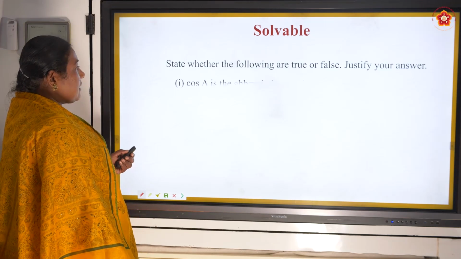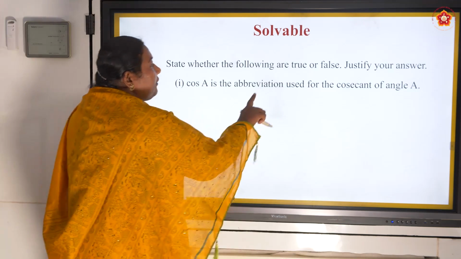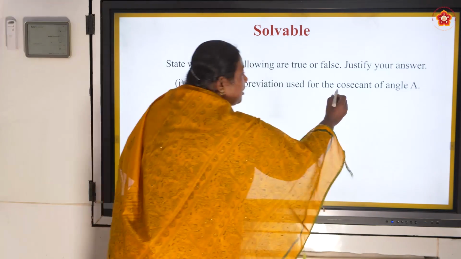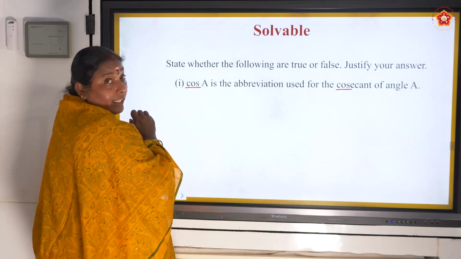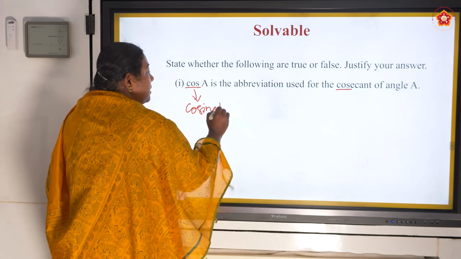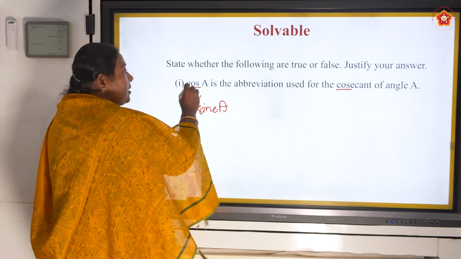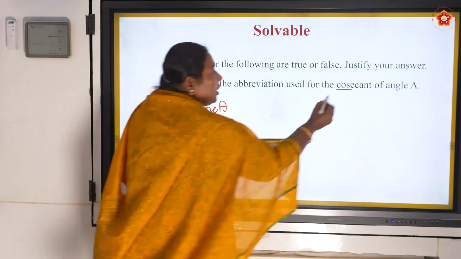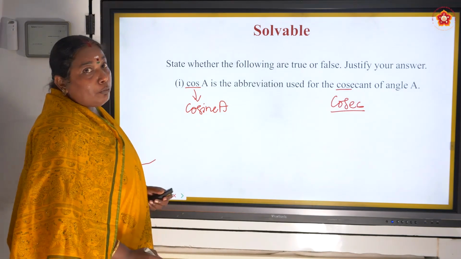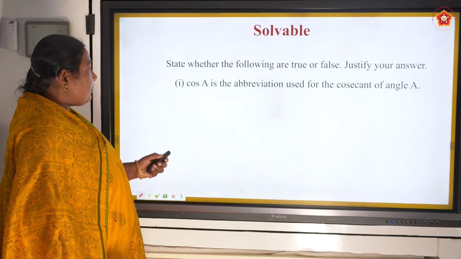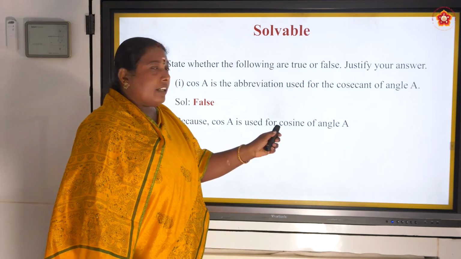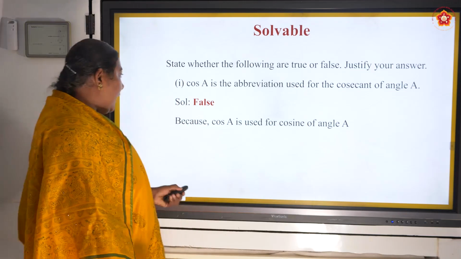Let us see the next. Cos A is the abbreviation used for cosecant of angle A. Is it right? Here also cos is there. No. Cos A is cosine A. Cos and cosecant are not related. Cosecant and cosec are related. You have to be very careful with this. So this statement is false because cos A is used to refer to cosine of angle A.